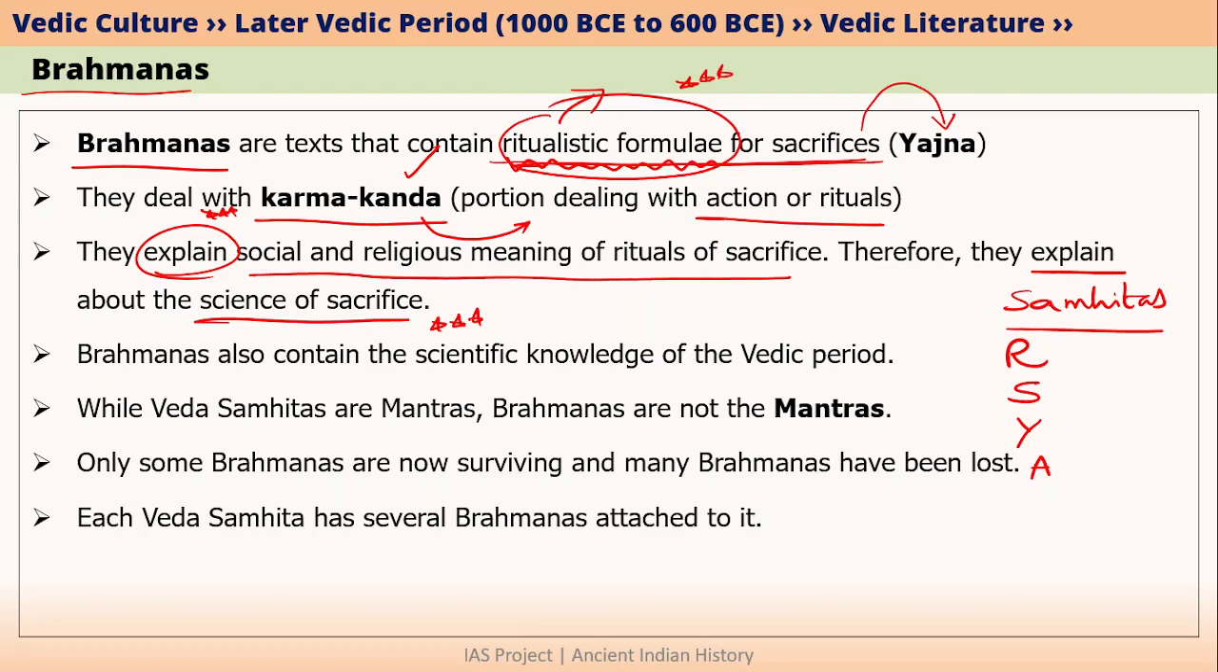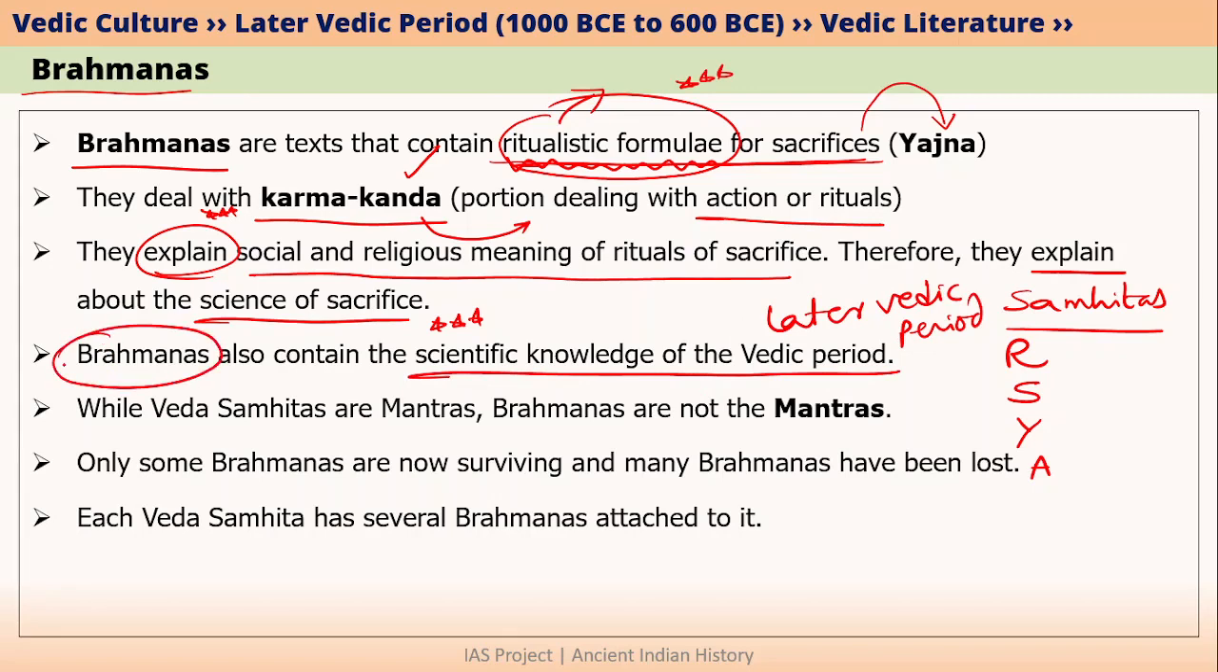However, Brahmanas also contain some other materials. For example, Brahmanas also contain scientific knowledge of Vedic period. Particularly, they contain scientific knowledge of later Vedic period. This statement simply means that from Brahmanas also, we can understand about society, economy and religion during later Vedic period. Another difference between Veda Samhitas and Brahmanas is that Veda Samhitas are basically mantras, whereas Brahmanas are not mantras. Brahmanas are basically explanations. And what do they explain? They explain the meaning of the rituals of sacrifice.